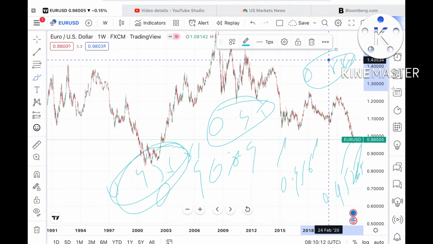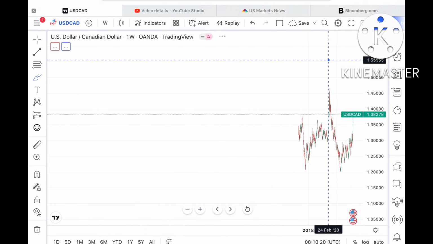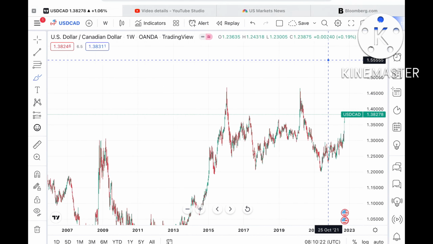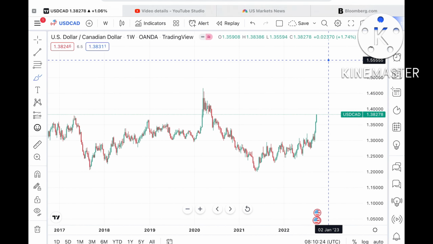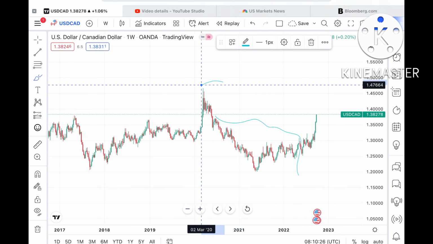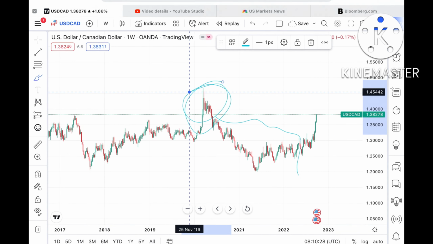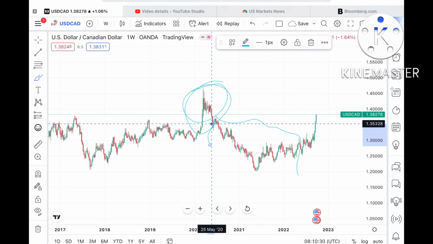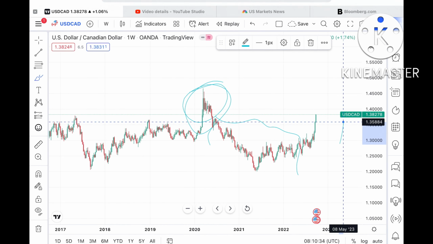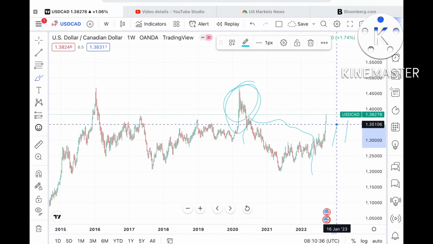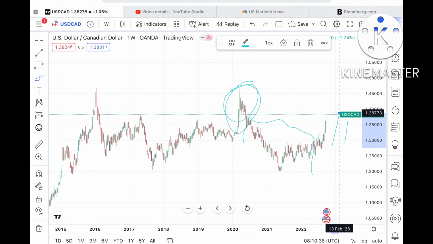Now if we talk about USD/CAD, as you can see, there is a continuous rise. If you look at this particular rise, we have not seen this level after this point. This is around, you can say, after May 2020 that we have seen this level come. If this level continues to grow, there is a probability of moving further high towards a level of